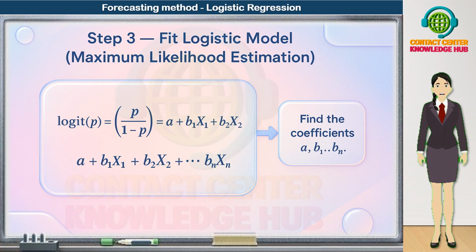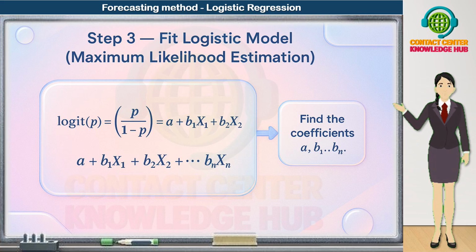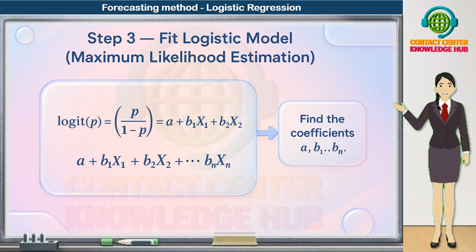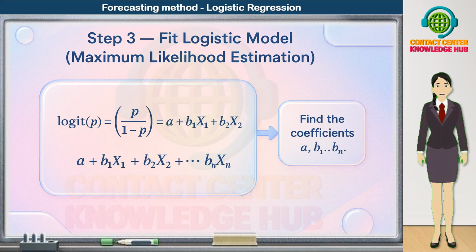Now we move to step 3 in the logistic regression forecasting process. Fit the logistic model using maximum likelihood estimation. At this stage, we take a historical dataset, which already contains the outcome Y, for example, churn equal to 1, no churn equal to 0, and all the predictors X1 to Xn.